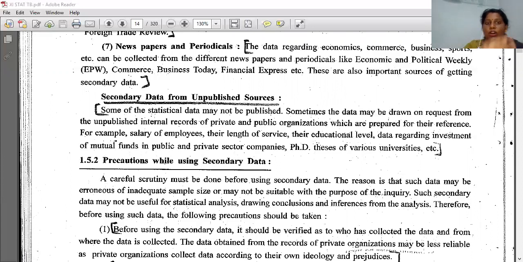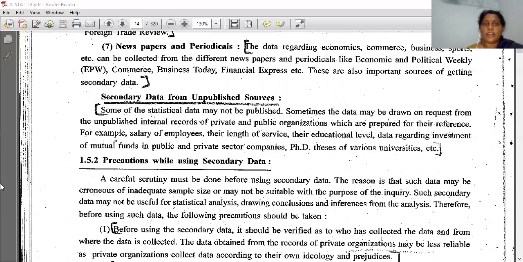Okay, and all this is not published in a book. It is not necessary to publish. Like I told you, the number of boys in 10th standard, the number of girls in 10th standard, or the total number of boys and total number of girls in Samiti school from standard 1 to 10. These are not necessary to publish in any books. It is not for the use of the public. This is information that teachers collect for their own use. So for our use only. That's why it is called unpublished data. The data we are collecting is for our own use. Okay, that is called unpublished data.